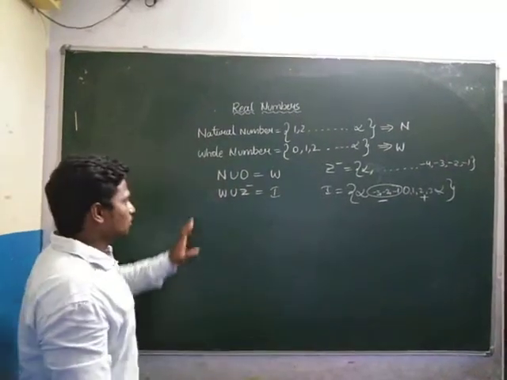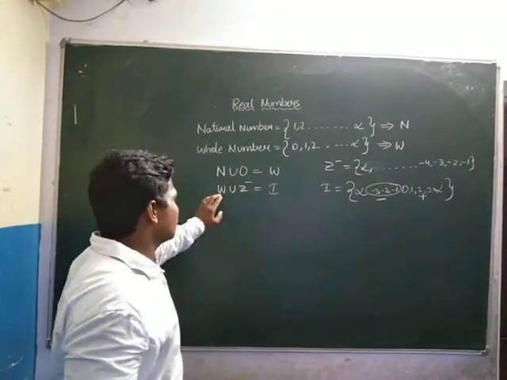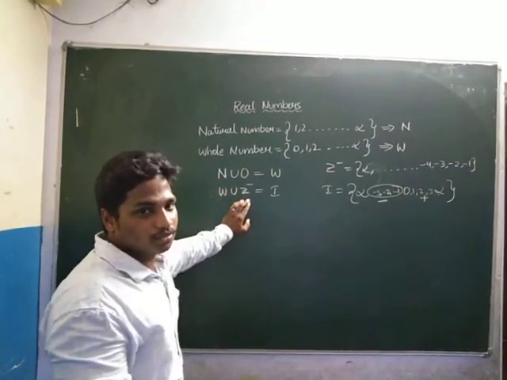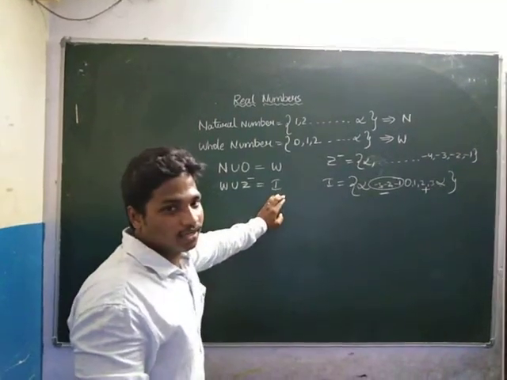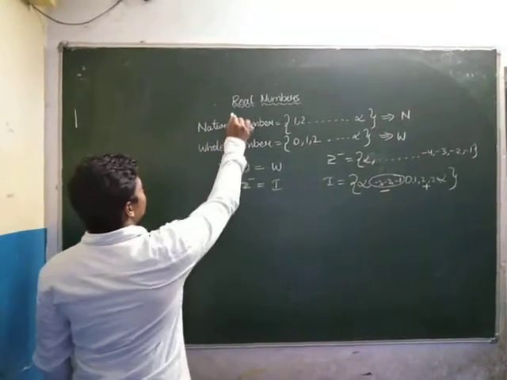Is it clear? So how do we get integers? Integers are the combination of whole numbers and negative numbers. Okay, is it clear?